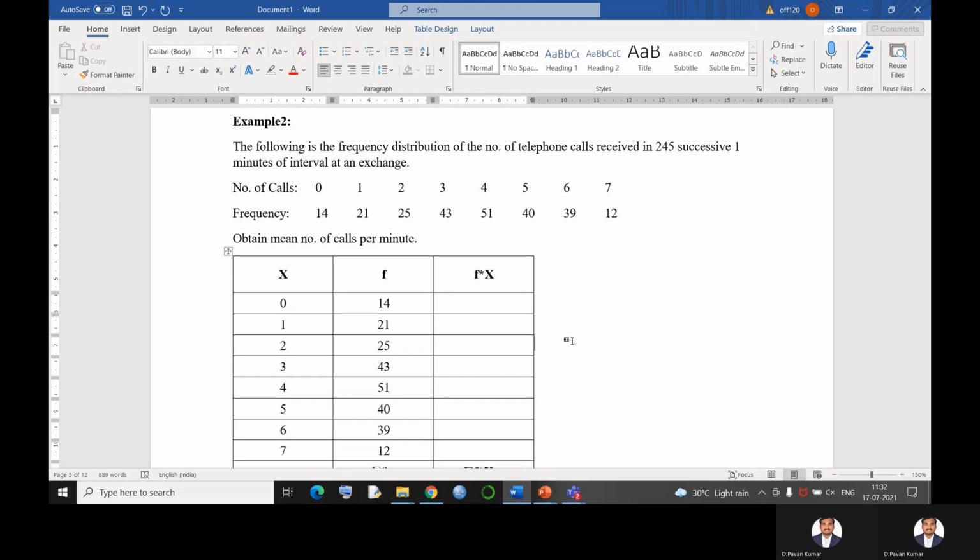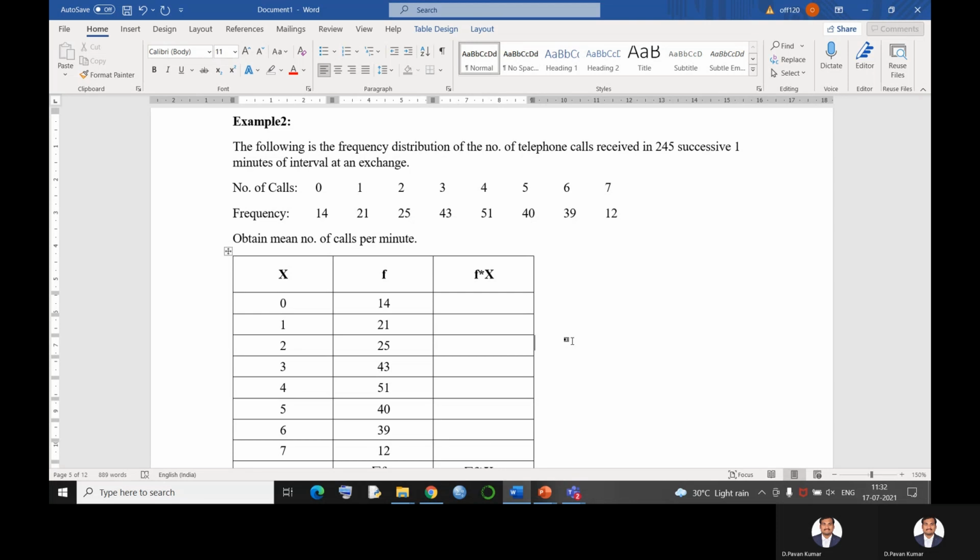Usually customers call for their queries. They have observed 245 successive minutes. Every 1 minute, they are seeing how many calls they have received, and for every minute they have counted the number of calls for that particular minute.